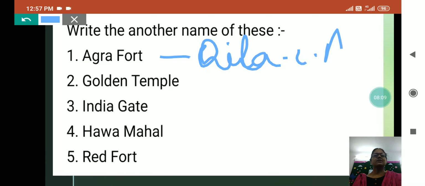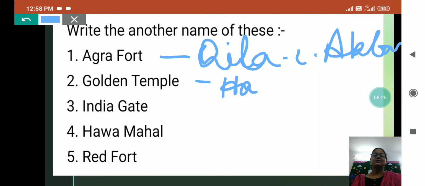And Golden Temple, Harmandir. What is the another name of Golden Temple? Golden Temple is also known as Harmandir Sahib. And India Gate? India Gate is known as Indian Army's tomb.